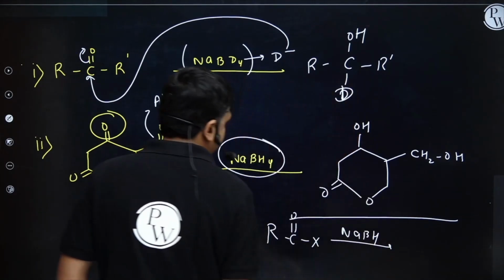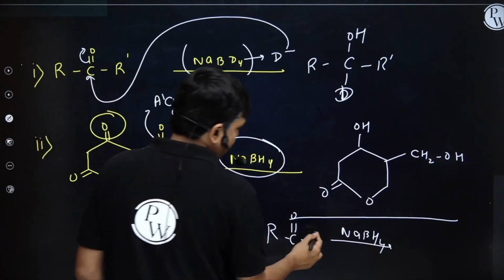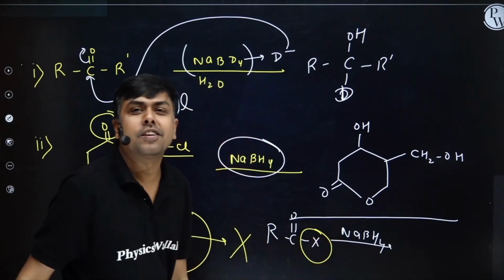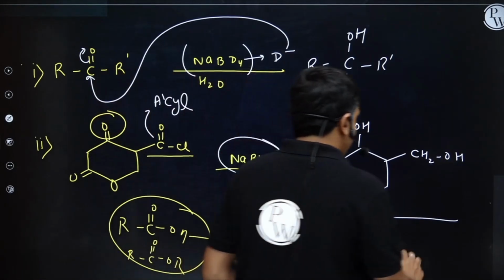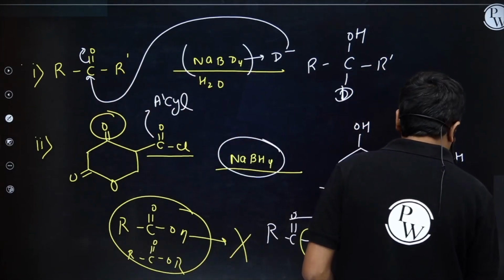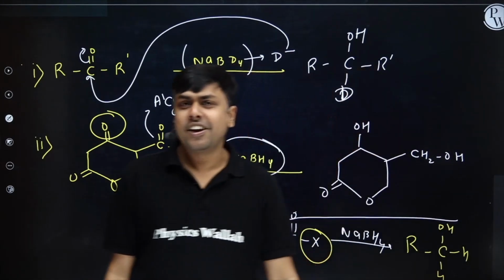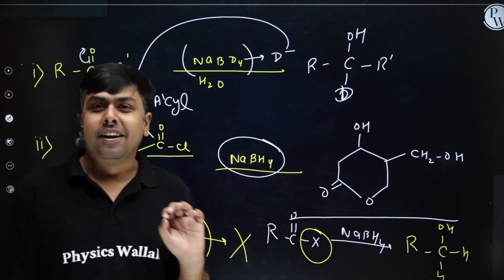You need to do one thing, simple. Remove this halogen and replace it by hydrogen. Add one hydrogen on this oxygen also. So I'm having RCH2OH. I hope it is crystal clear.